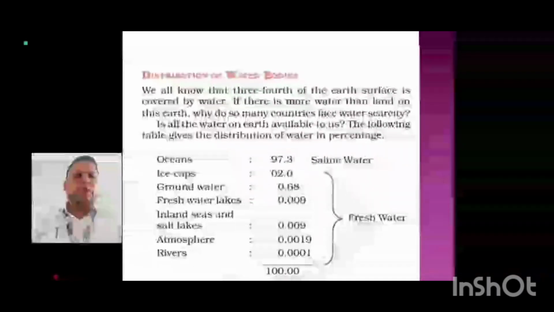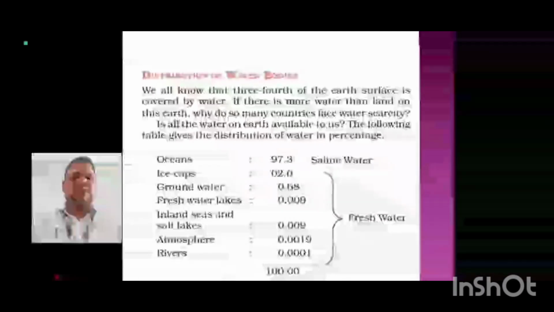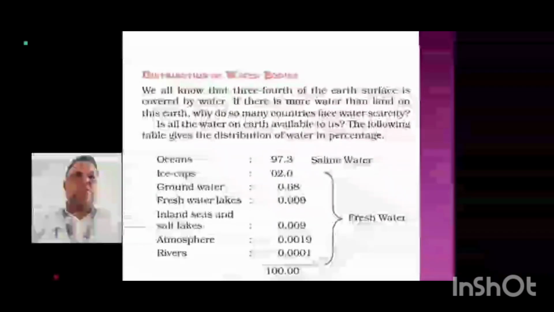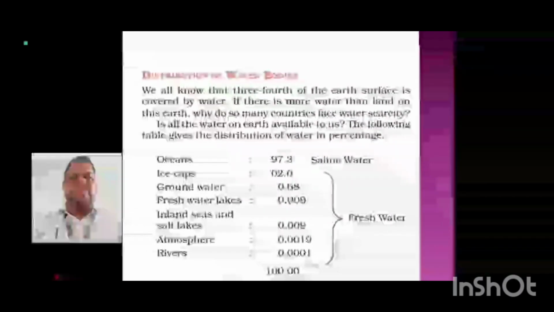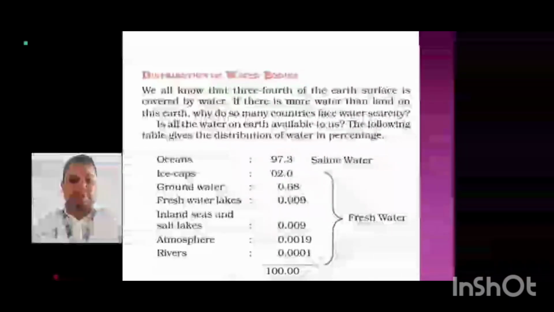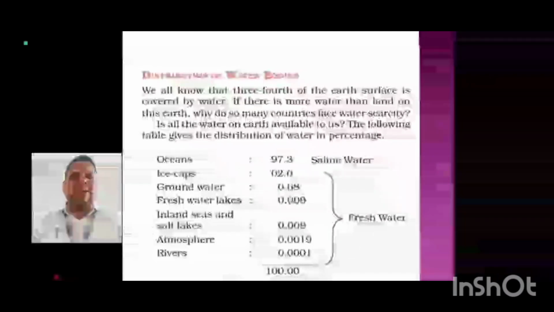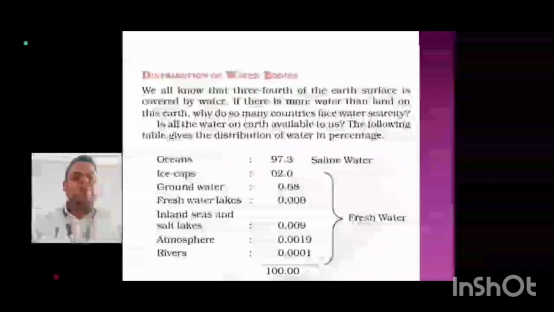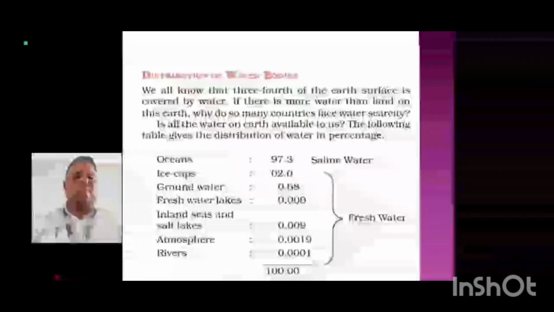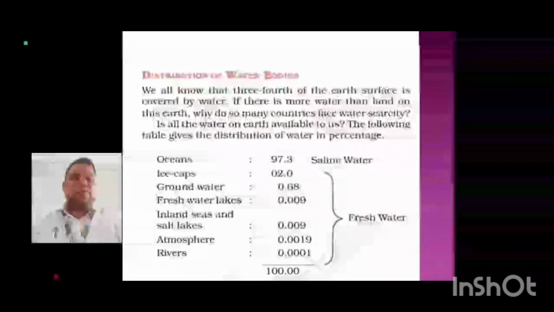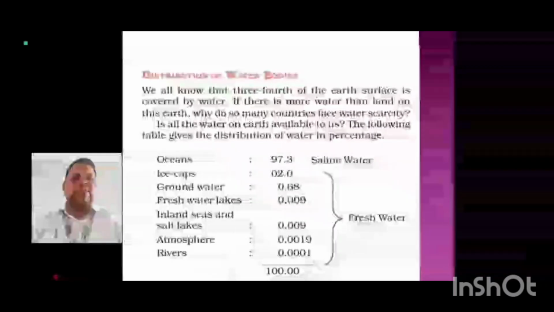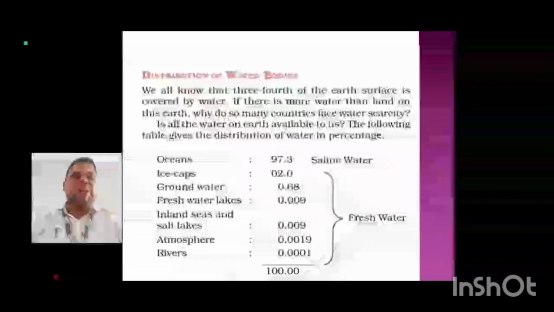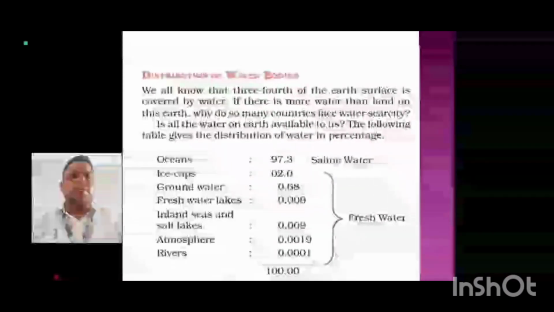The ocean contains 97.3% saline water, ice caps 2%, groundwater 0.68%, freshwater lakes only 0.009%, inland seas and salt 0.009%, atmosphere in the form of water vapors 0.0019%, and the rivers contain 0.0001%. These are the parts that make up the water on earth.